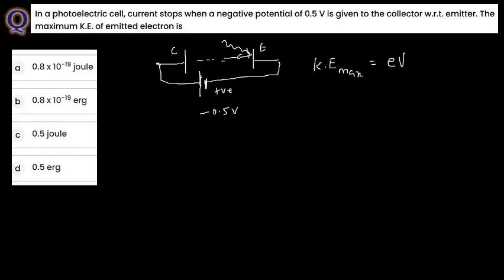Whenever the negative potential has the capability to stop the electron, that is what they mention here. See this one, it will be equal to 1.6 into 10 to the power minus 19 into the potential here, 0.5. So what you have here is 0.8 into 10 to the power minus 19 joule. See, this is the electron volt, now you have converted into joule. So the maximum kinetic energy in this case, the answer here is this.